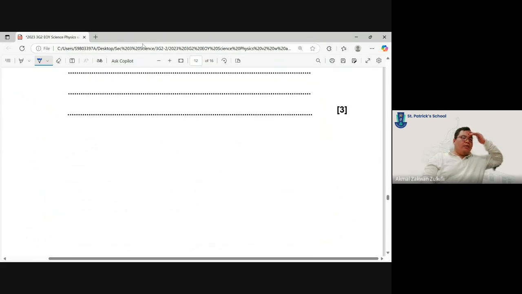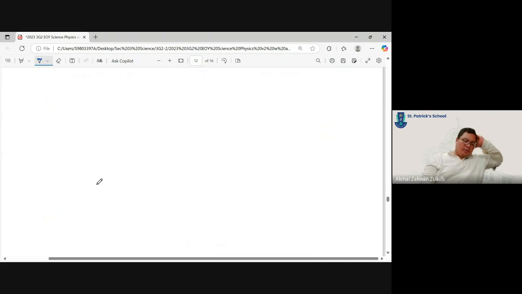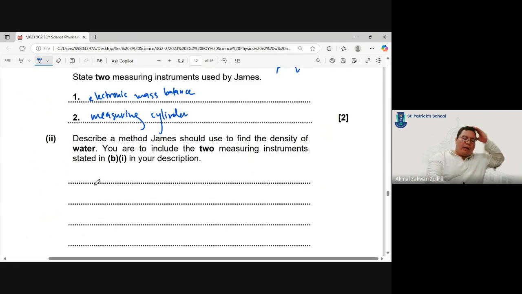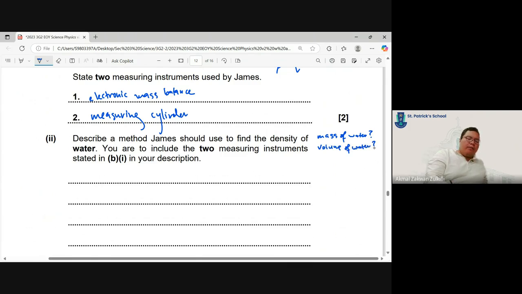Okay, this one, try it yourself. Really go and try it yourself. You need to find how to find the mass of water. You can't put the water directly on the electronic mass balance, right? And the volume of water, I think is easy, right? Just read off from the measuring cylinder. But now you have a measuring cylinder and an electronic mass balance. How can you find the mass of the water? So I want you to think about that.